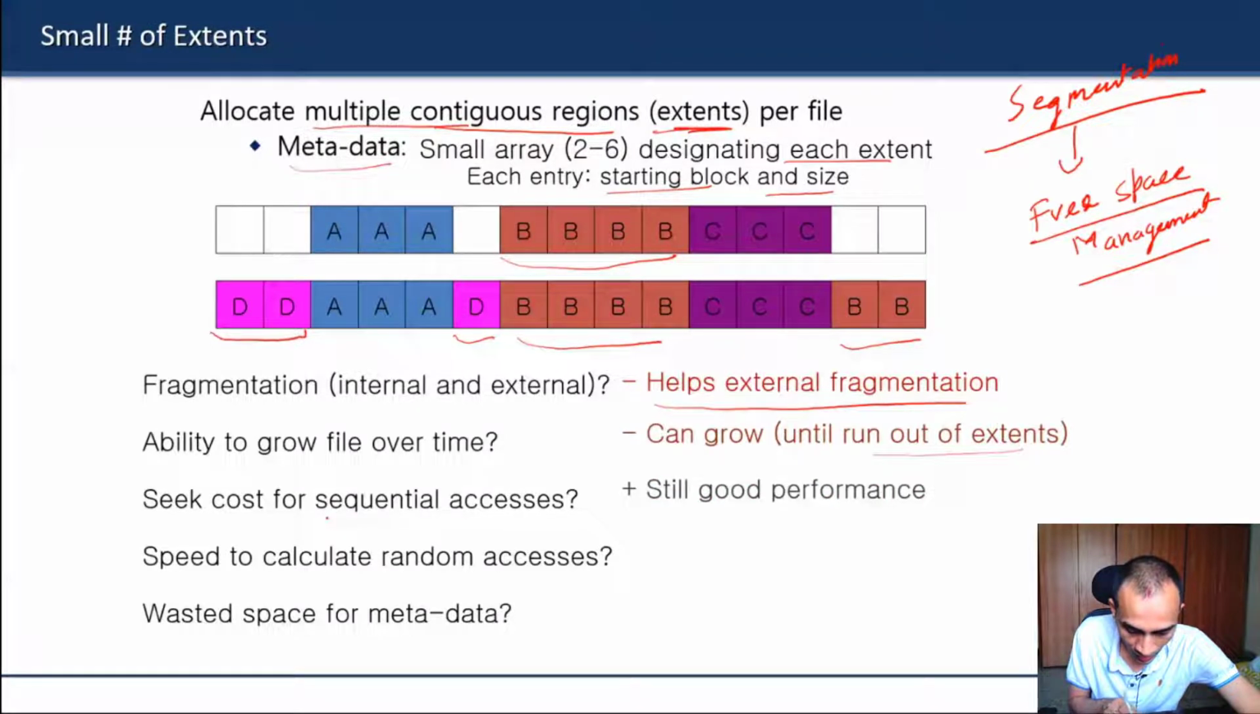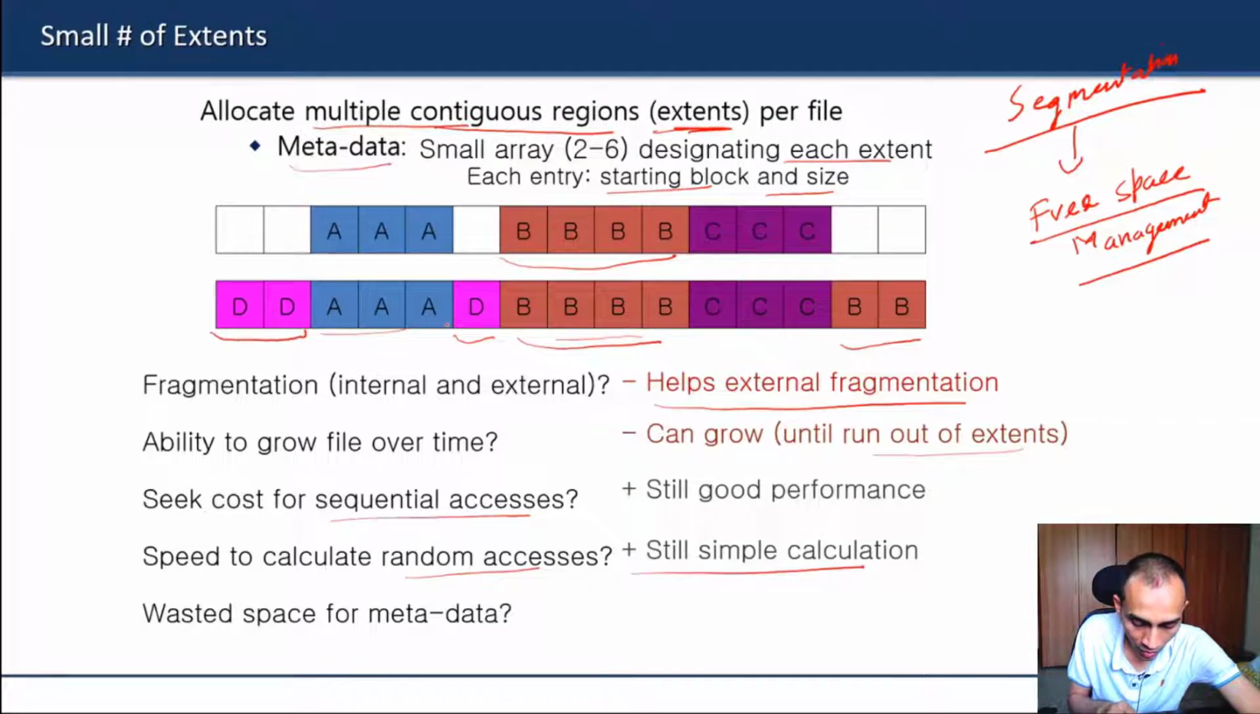You still have good sequential access, because each segment is contiguously laid out. So you can get good performance for that. Random access has the same advantage here. Here also we can easily calculate the offset for a particular block that you want to read randomly. So the calculation is easy.